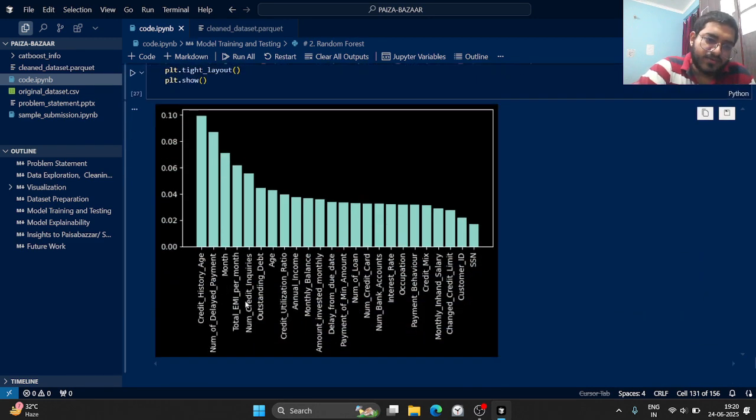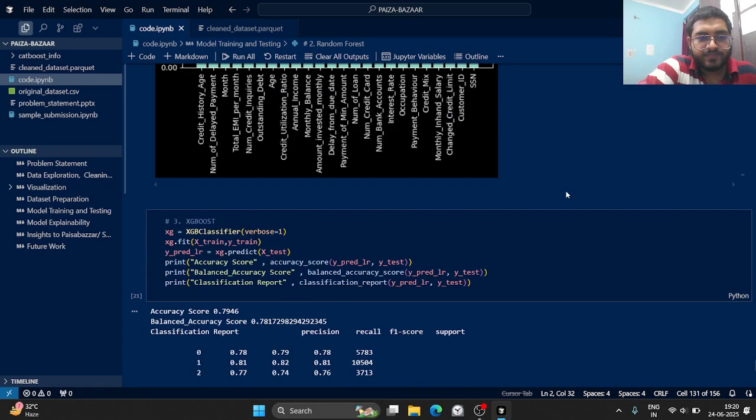So this was the plot: the credit history age and the number of delayed payments, the month, and the number of credit inquiries. These were a few of the major contributors in getting our predictions.